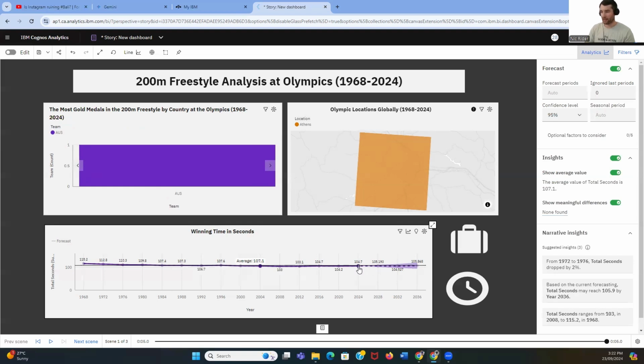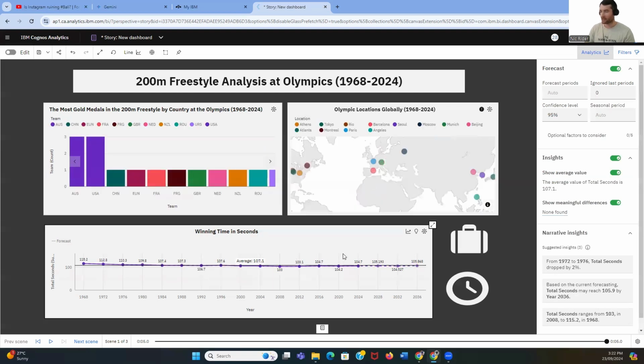So there wasn't really a lot of change in that period, which has raised a lot of questions in the swimming community about why the 200 freestyle isn't getting faster. Now, if we have a look at what I forecasted down here between 24 and 2036, the model doesn't really demonstrate a very big decrease.